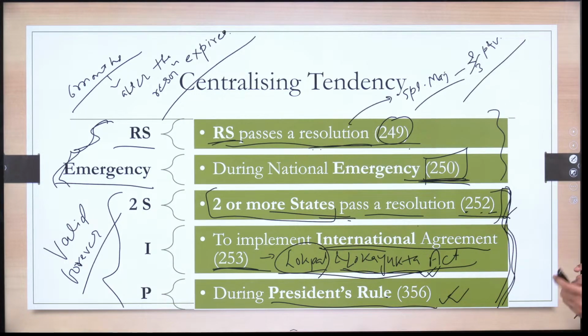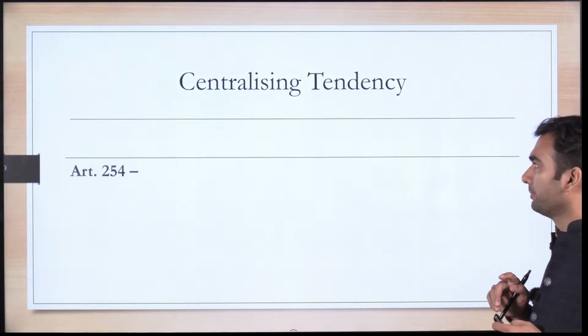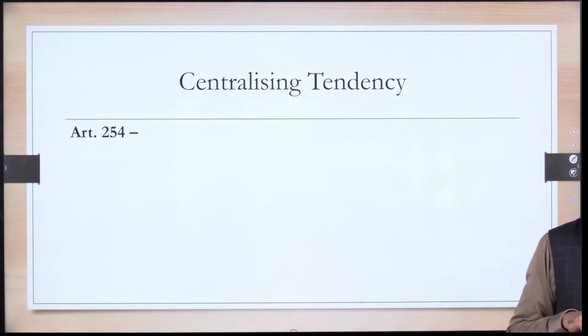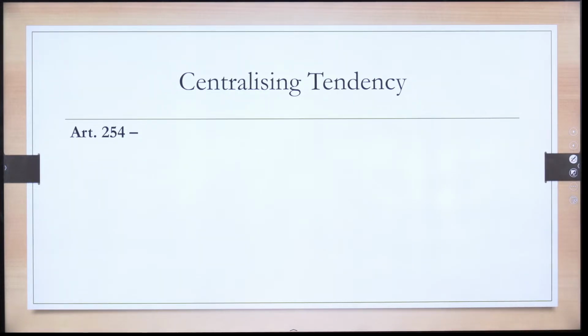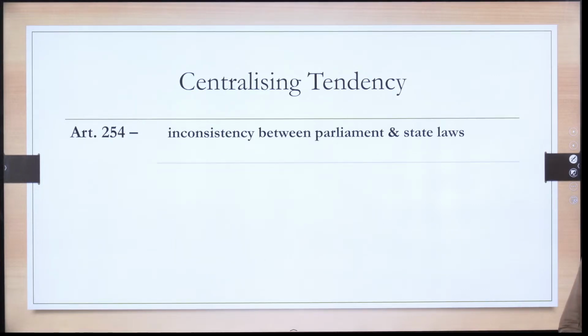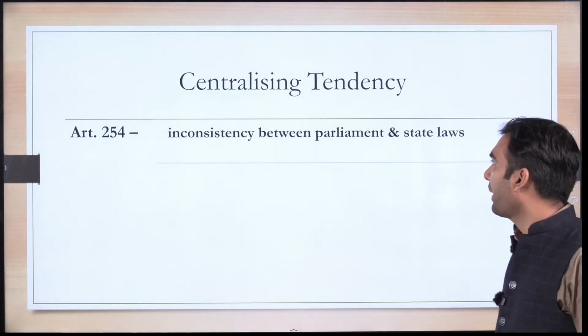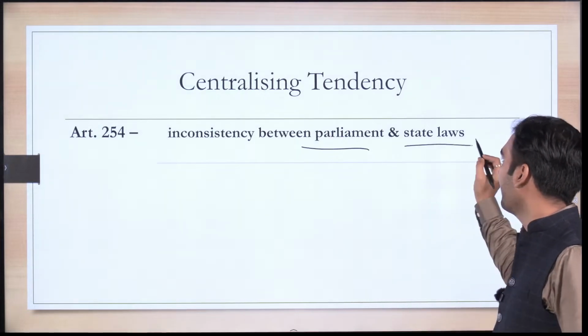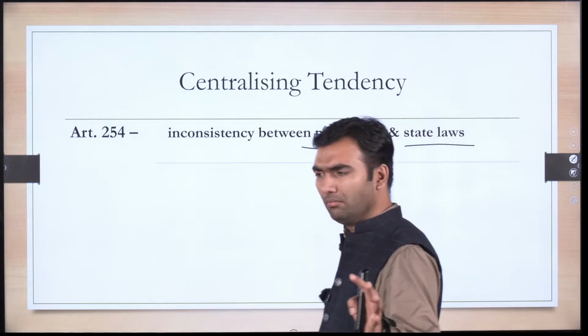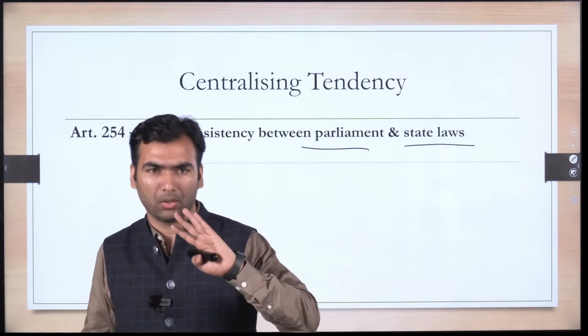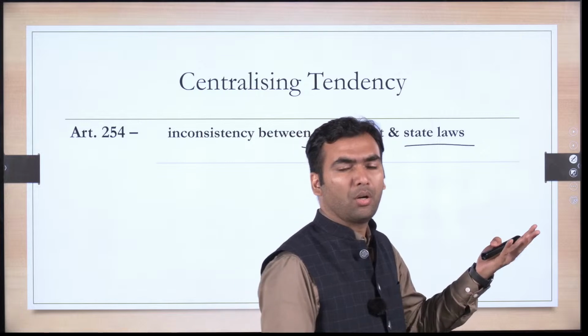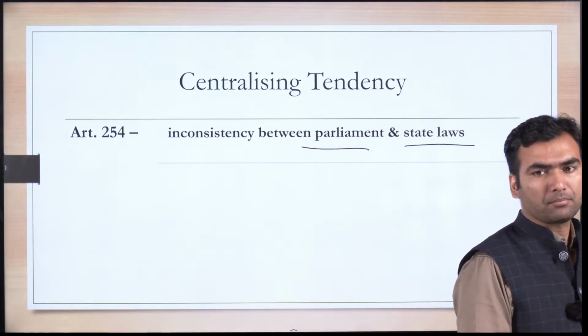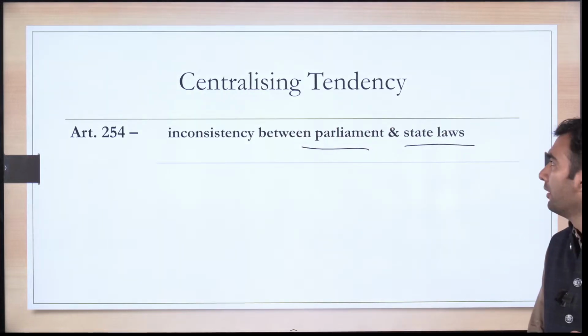Now let's move to some other centralizing tendency. For example, Article 254. There is a law made by Parliament and there is a law made by state. Suppose both of them had the jurisdiction to make law. Most common example is concurrent list.